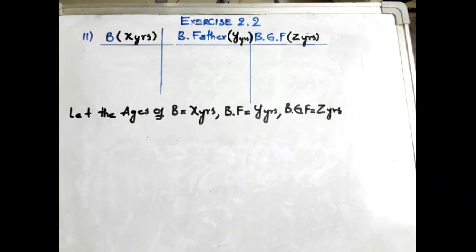To start with, we are taking the ages of these three persons as X, Y and Z.